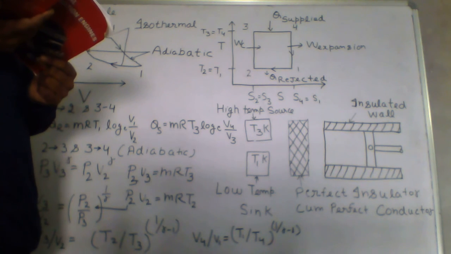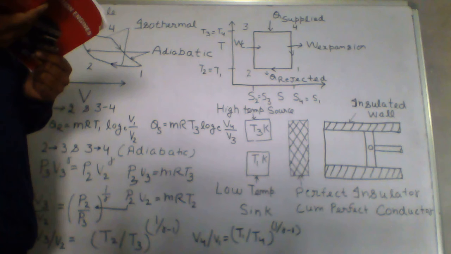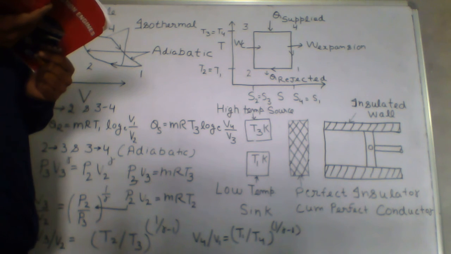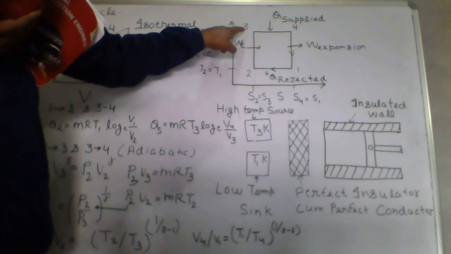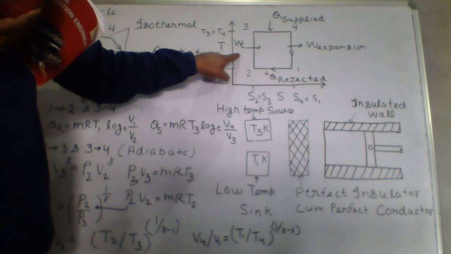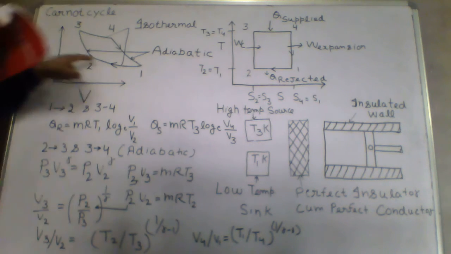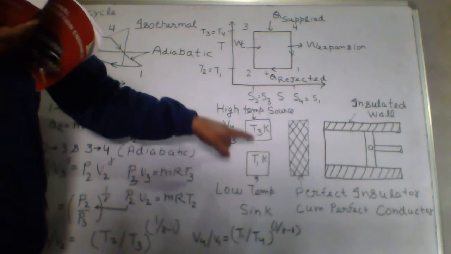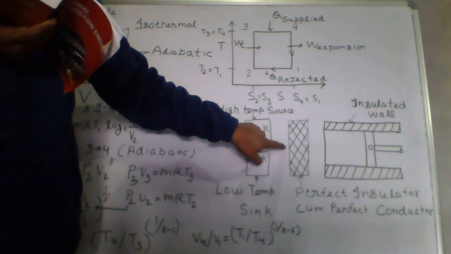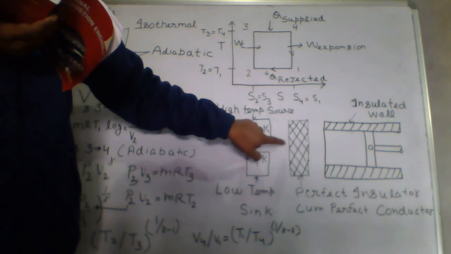Finally, the cylinder head is made again to act as a perfect insulator, and the working medium is compressed adiabatically from state 2 to 3. You can see here from 2 to 3 it is adiabatic compression. During adiabatic compression, this will act as a perfect insulator.